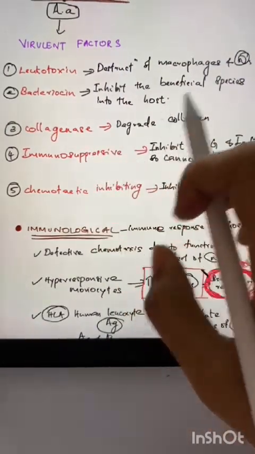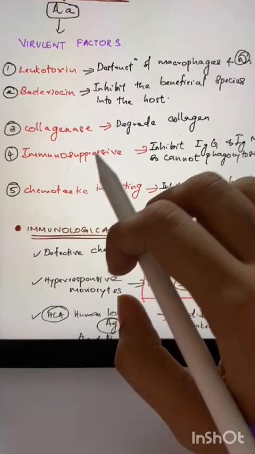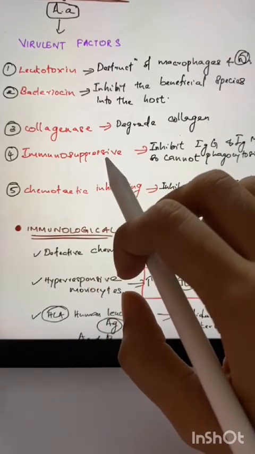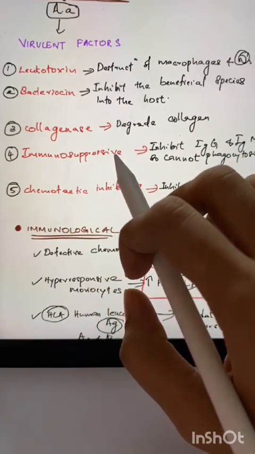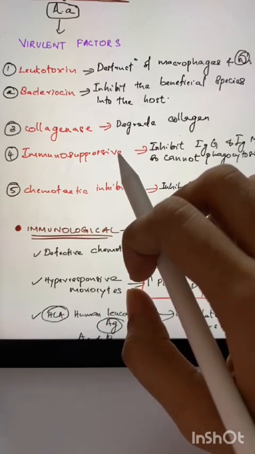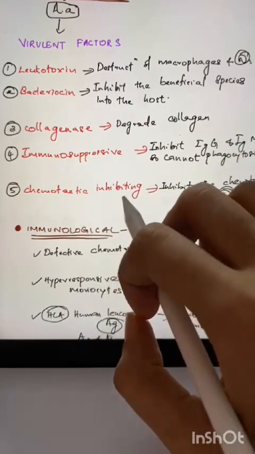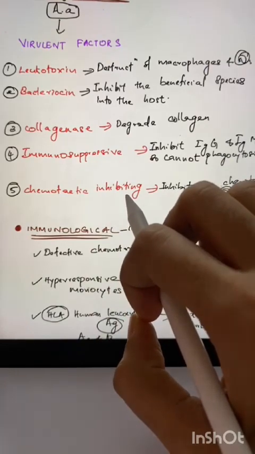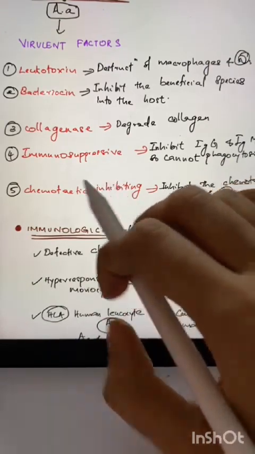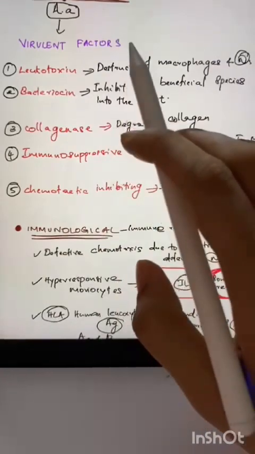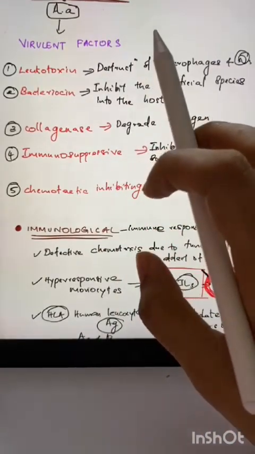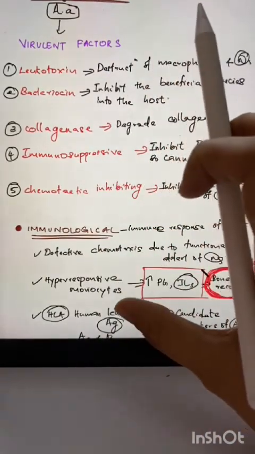This degrades the collagen. And the immunosuppressive features, like it inhibits the immunoglobulin, so this cannot cause phagocytosis. Another virulence factor is the chemotactic inhibiting factor. This inhibits the chemotaxis of neutrophils. So these are all the virulence factors of this AA. So just imagine how strong this AA is.